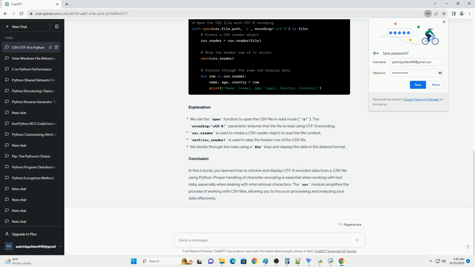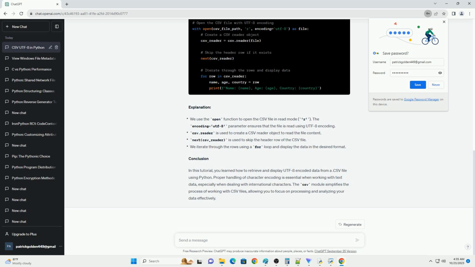Step 2, read and display UTF-8 data in Python. Now, let's write a Python script to read and display the UTF-8 data from the data.csv file. Explanation. Conclusion. In this tutorial, you learned how to retrieve and display UTF-8 encoded data from a .csv file using Python.